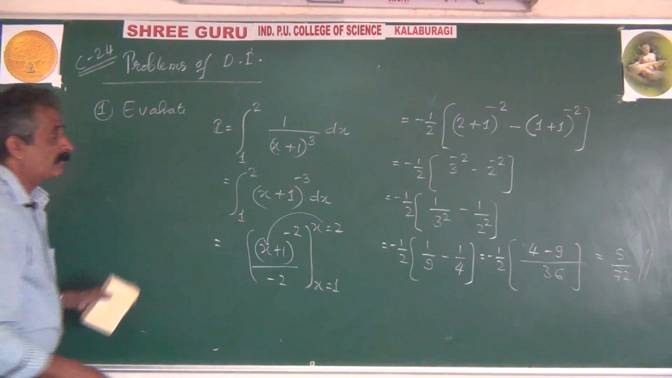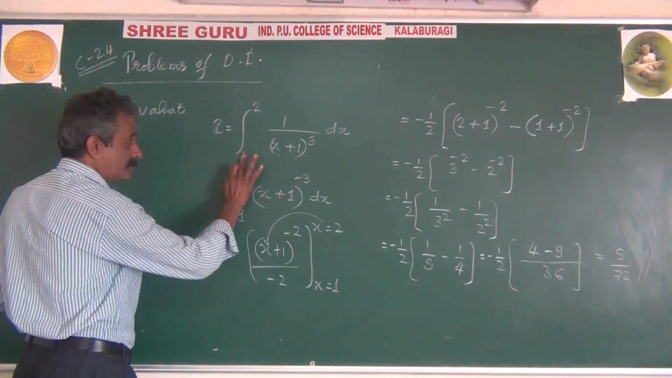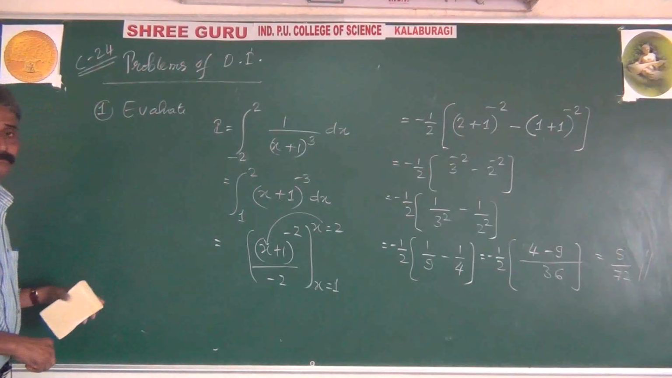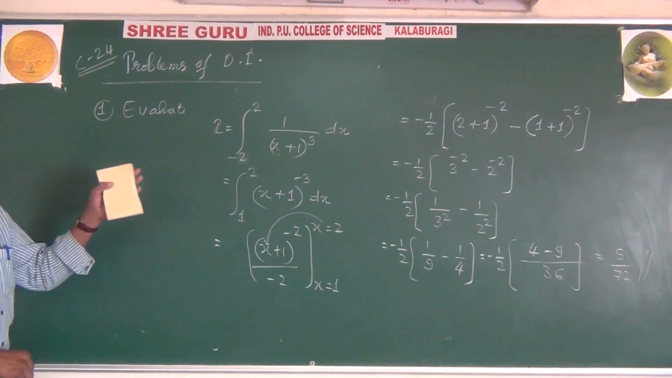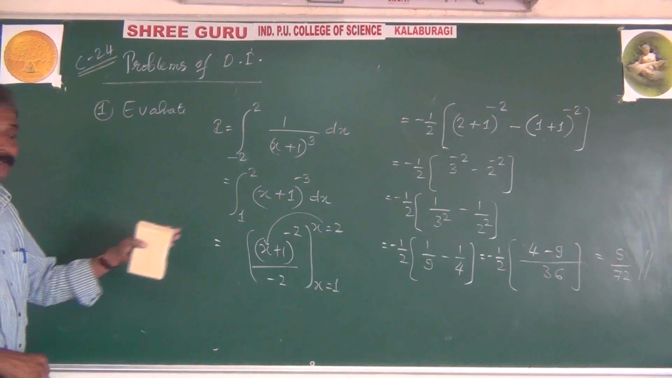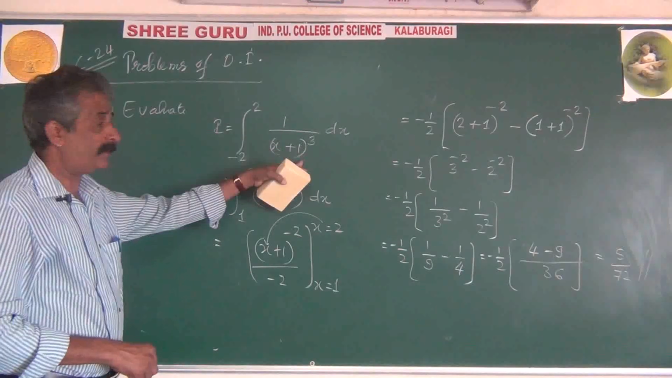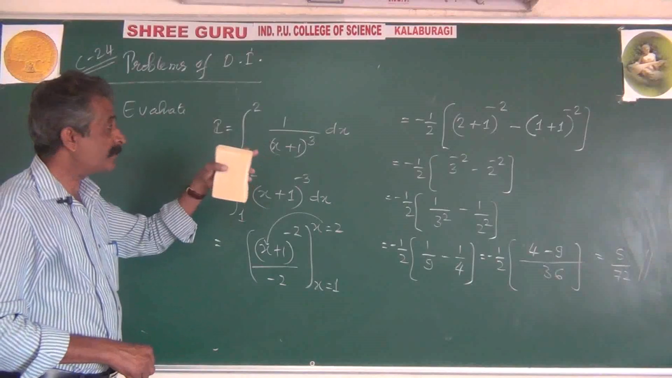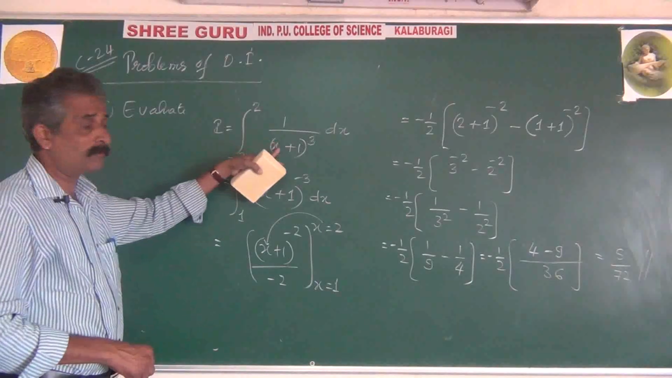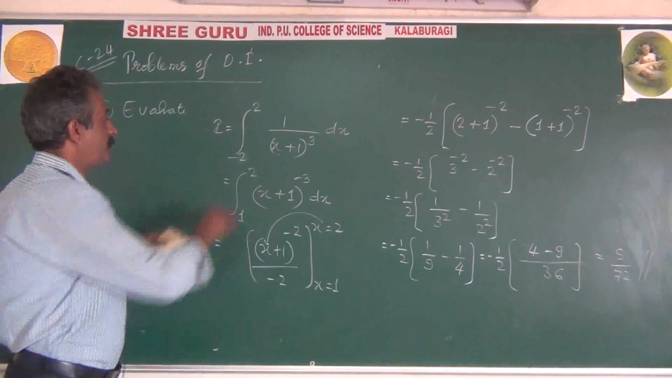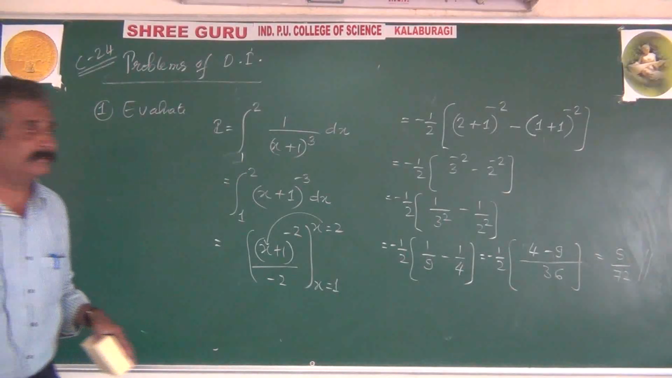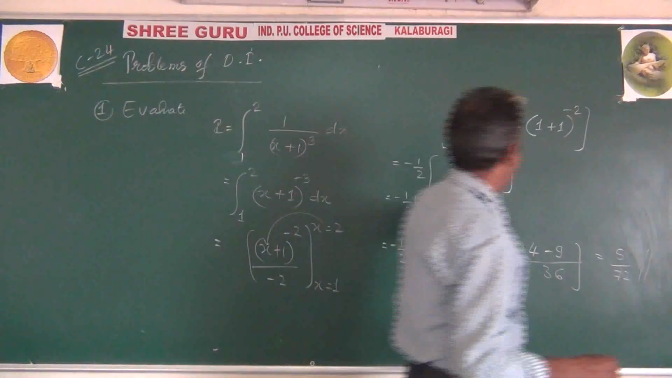If this problem were given as minus 2 to plus 2, then this could not have been evaluated because this function is not defined. It is an unbounded function, not continuous at x equal to minus 1. Because of 1 to 2, it can 100% be evaluated. Next question.